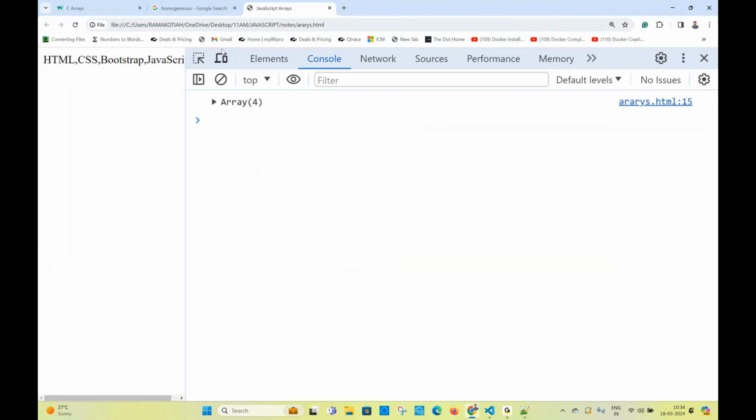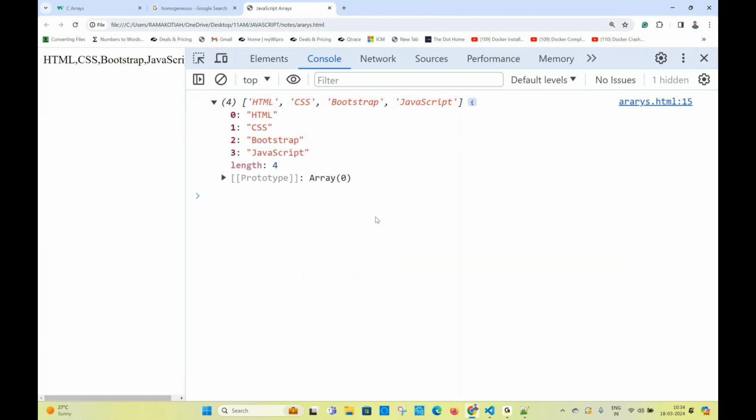This output is coming. You press F12. In the console you observe clearly it's giving its prototype also. What is it going to be? Array. If you expand the array, you see the array values are 1, 2, 3, 4. 4 values are there. Okay. Another advantage: there is a triangle symbol. Click on the triangle symbol. You are able to see, right? Click on it. You see how this is expanding? It is expanding like this.